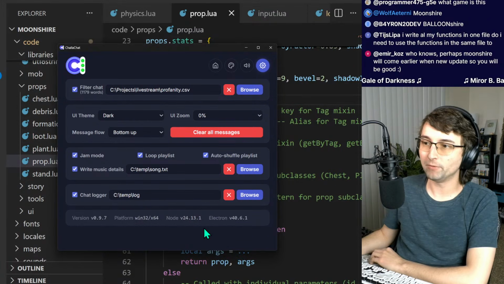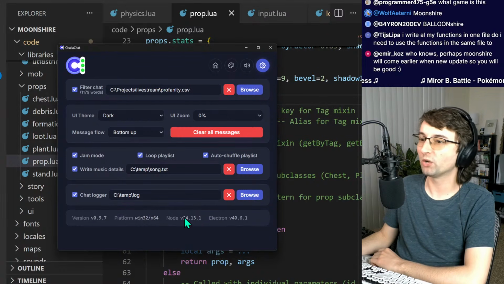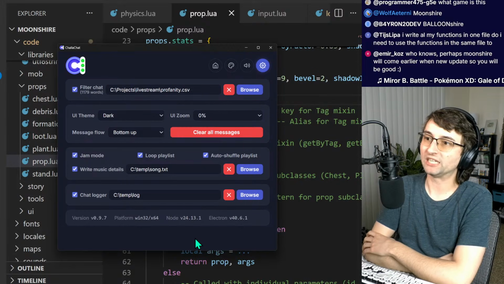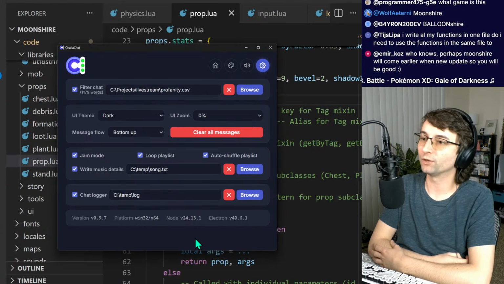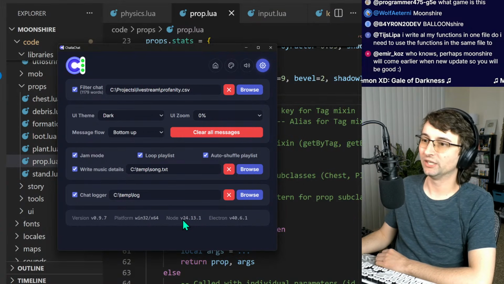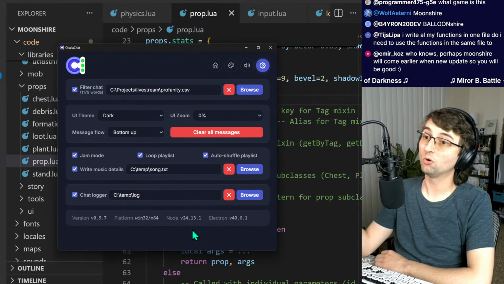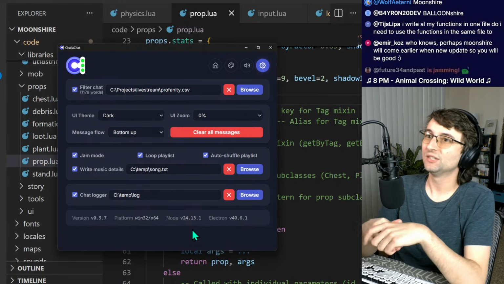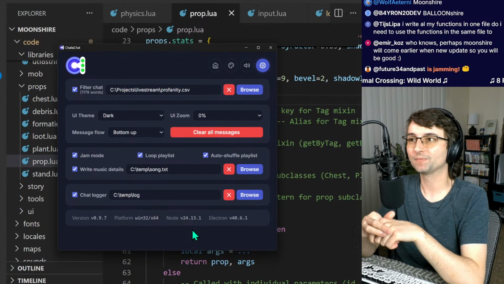If you're going from Node 24.13 to Node 24.14, it's unlikely that there's going to be breaking changes. Maybe there could be, but it might just be a small version update. Now, if you're jumping from Node 8 to Node version 24, that is a much bigger jump, and that will likely introduce tons of breaking changes to the point where you might need to rewrite everything. So it all just comes down to how big of a jump it is.